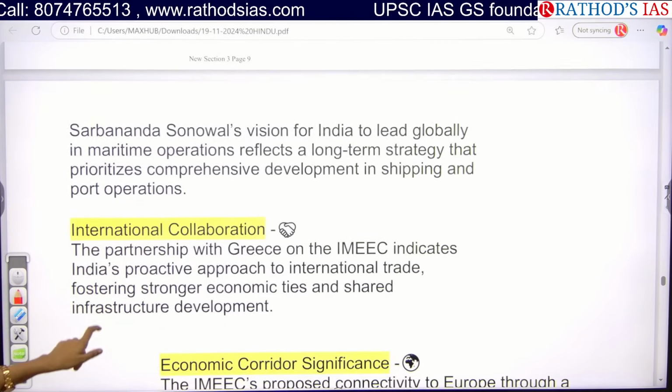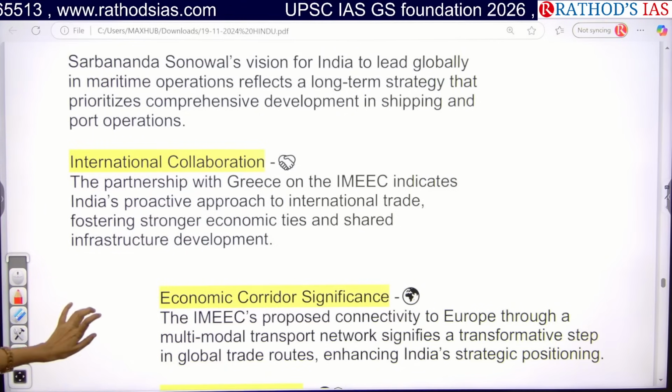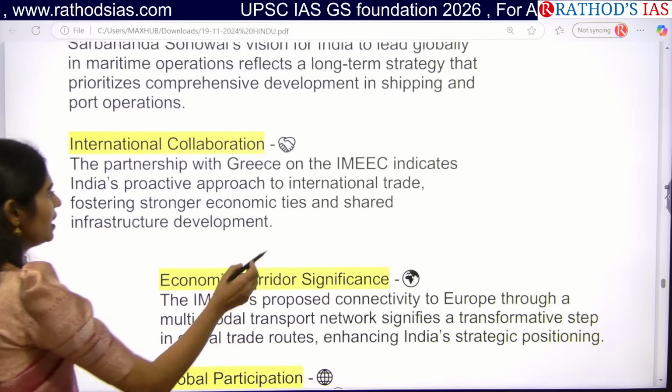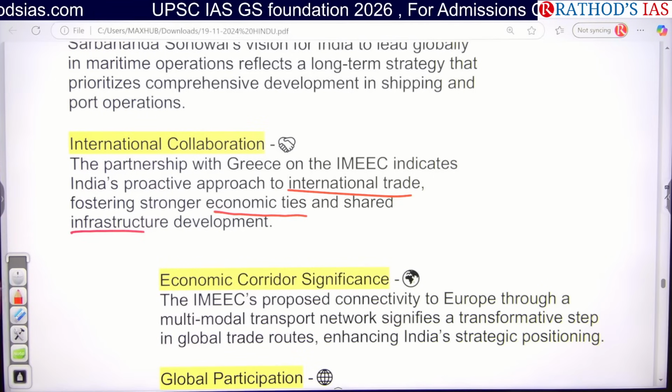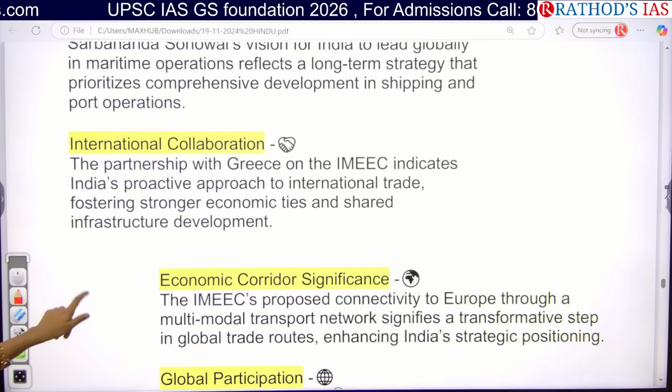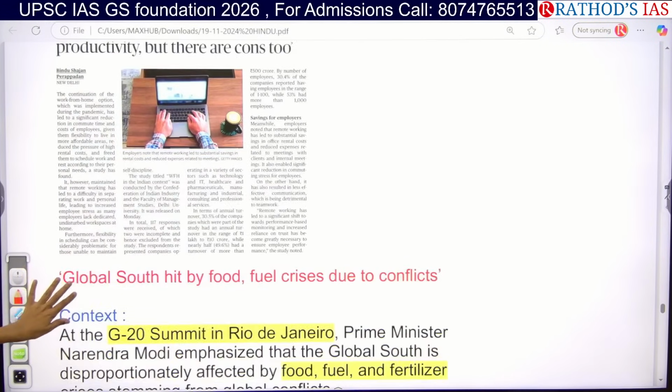And we also have a partnership with Greece in this IMEC project so that we can enhance our international trade, improve economic ties and develop our infrastructure. Like that you can write the same things.